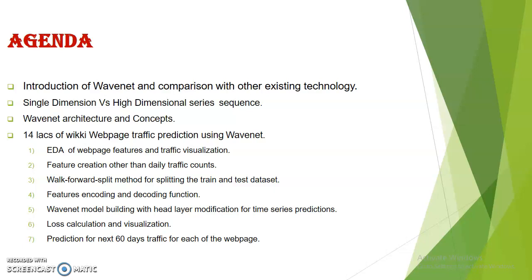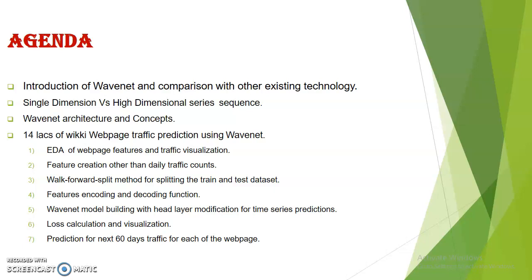Now coming to our today's agenda: introduction of WaveNet and comparison with other existing technology in terms of text to speech conversion. Second one is single dimensional versus high dimensional time series sequence. Basically, we will take this WaveNet from the text to speech conversion algorithm and implement it in the time series setting, to check how WaveNet is useful in solving high dimensional series.